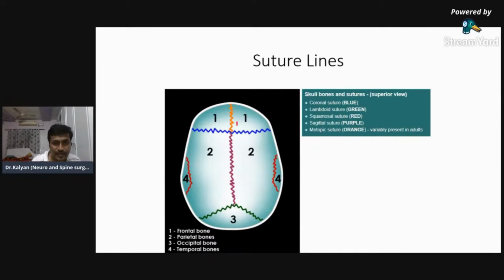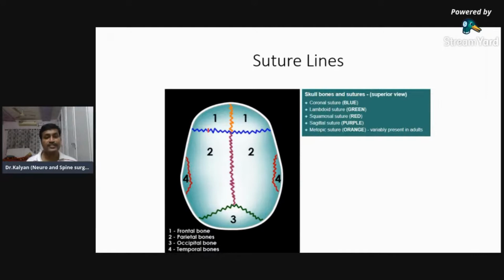This one is known as the metopic suture, which is not present in adults. It's present between the frontal lobes, so it's not very important, and I'm not going into it. So just identify these four sutures. This is the coronal suture. This is the sagittal suture. This is the lambdoid suture. And this one is the squamosal suture.